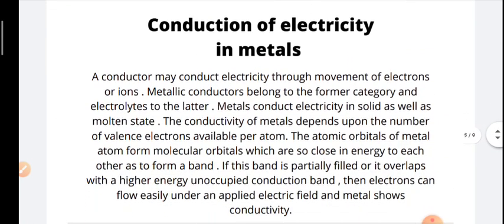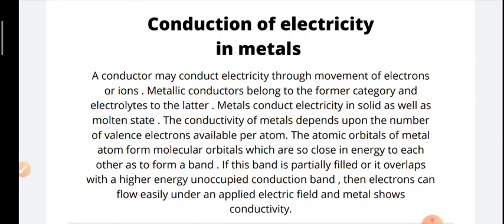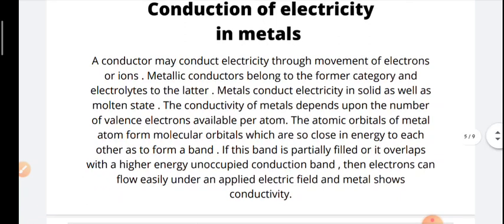Now, the main topic: conduction of electricity in metals. A conductor may conduct electricity through the movement of electrons or ions. Metallic conductors belong to the former category and electrolytes to the latter. In conductors, the conductivity happens due to electrons or ions. Those in which electrons conduct are called metal conductors, and those in which ions conduct are called electrolytes. Now, metals conduct electricity in the solid as well as in the molten state.